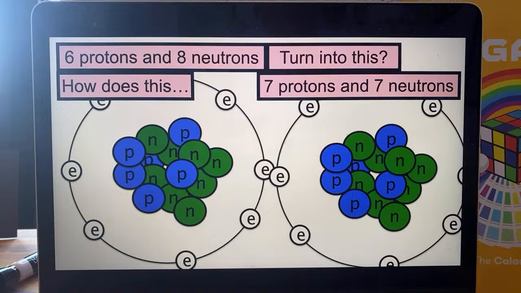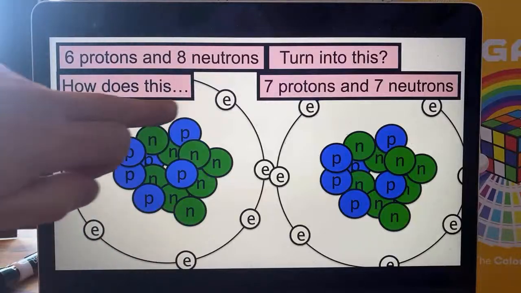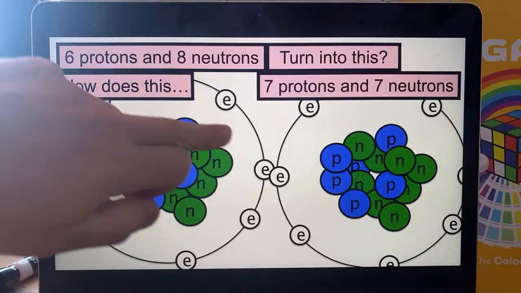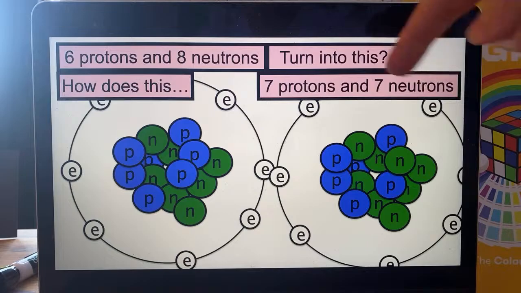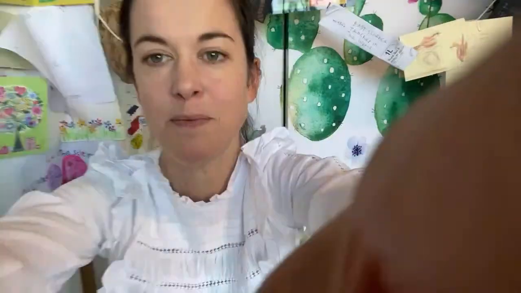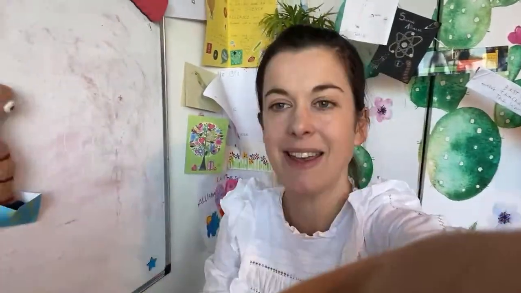It's actually weirdly simple, but I don't think I would have got it. This arrangement, 6 protons and 8 neutrons, is an unstable arrangement. To get a more stable arrangement, one of the neutrons decays into a proton. Neutron turns into a proton, people. Look, can you see? If a neutron turns into a proton, then there's the same amount of protons and neutrons altogether, but we've got 1 extra proton. Genius! Except this cannot happen. This is breaking the laws of physics.